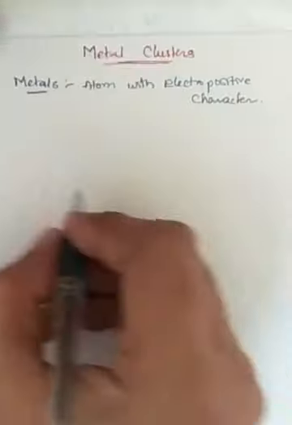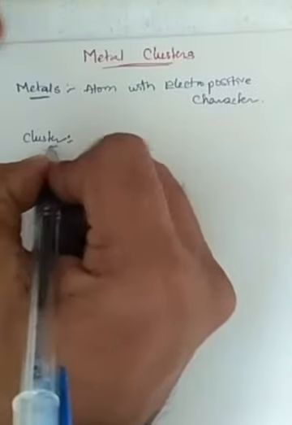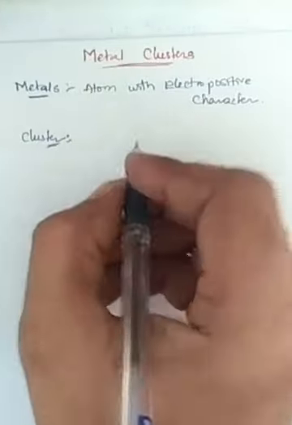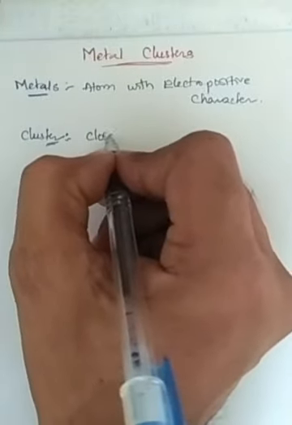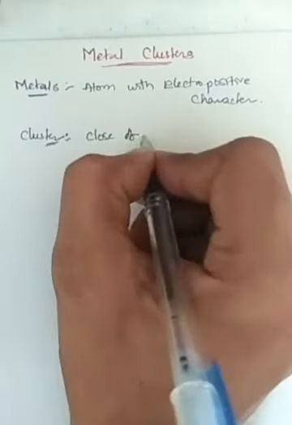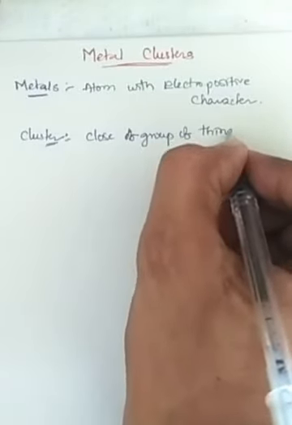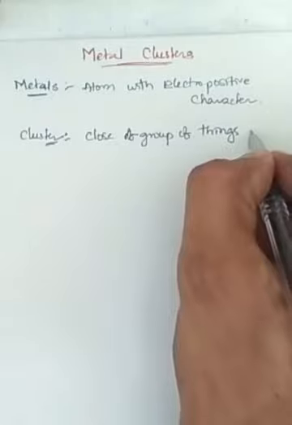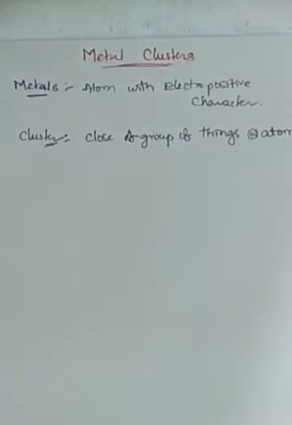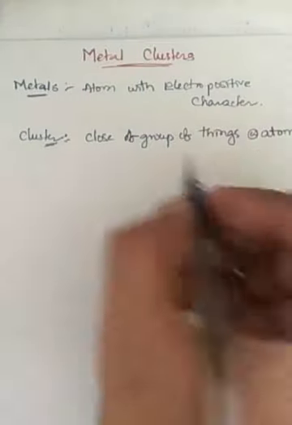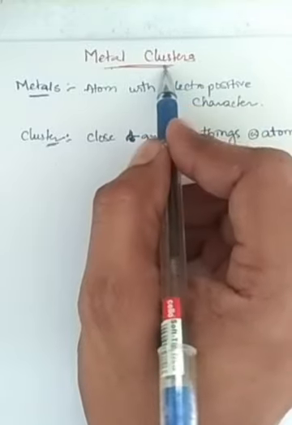That's known to you. When it comes to cluster, cluster means a close group of things. Instead of things, we can also add atoms to have proper justification in the metal cluster word.